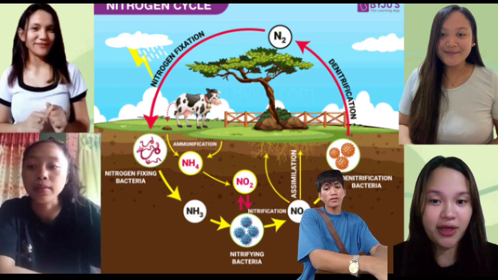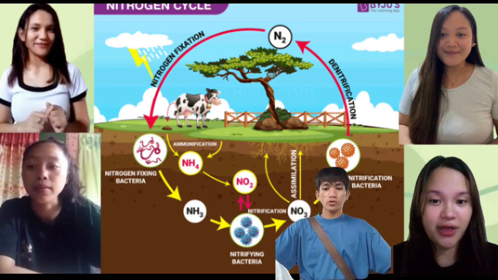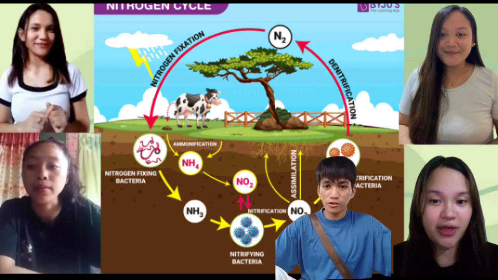So the cycle progresses through nitrification, where ammonia is converted into nitrites by other bacteria. These nitrites are taken up by plants for their growth and development. As plants are consumed by animals, nitrogen enters the food chain and eventually returns to the soil through decomposition.